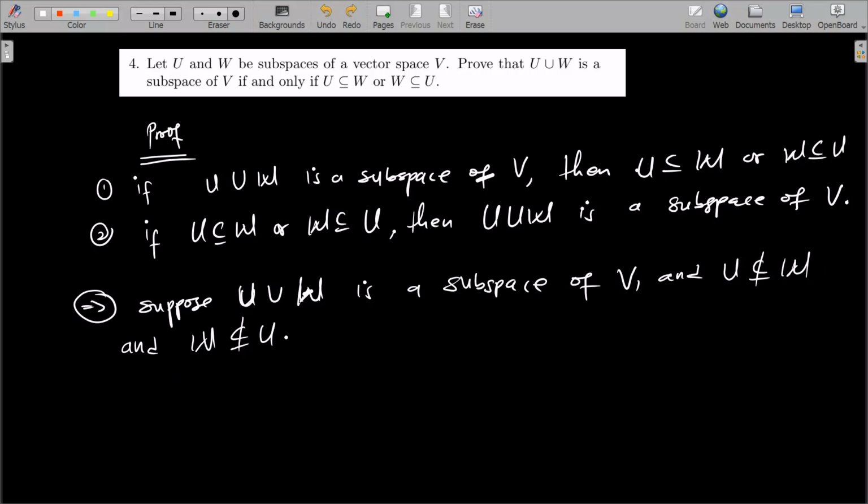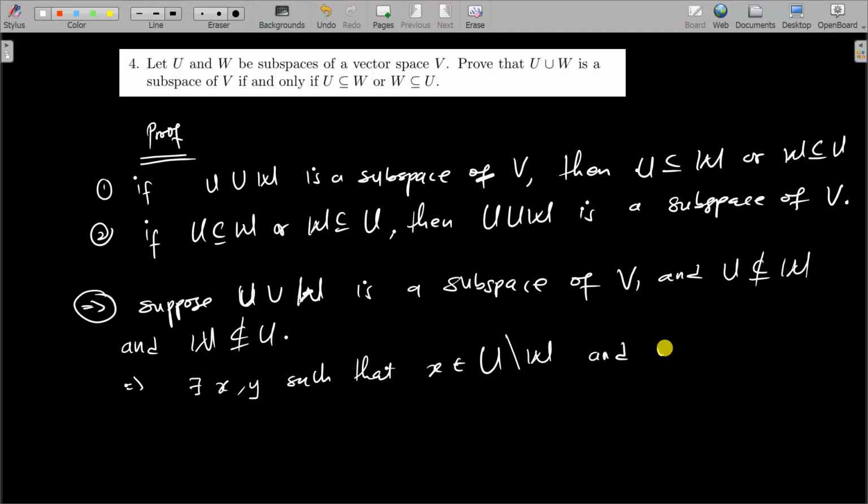Okay, now this means that there is some x and y such that x belongs to U take away W. So U slash W means that it belongs to U, but it doesn't belong to W. Or U set minus W, that's the main definition.